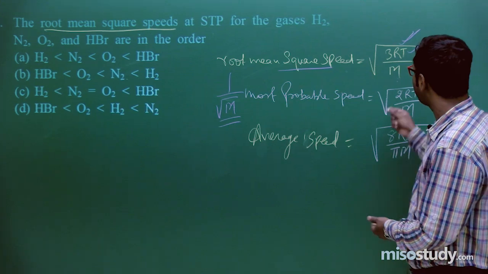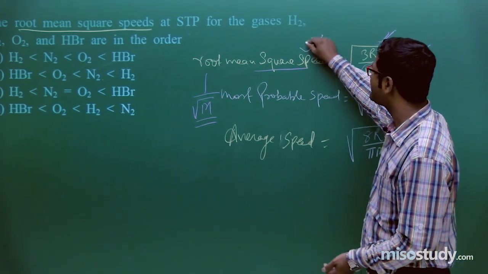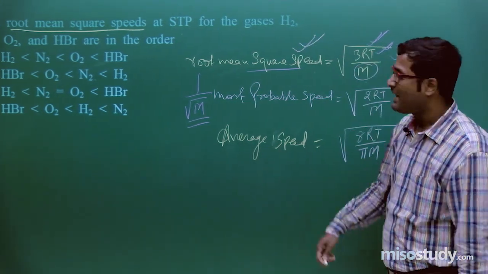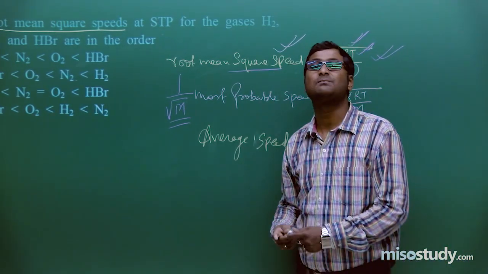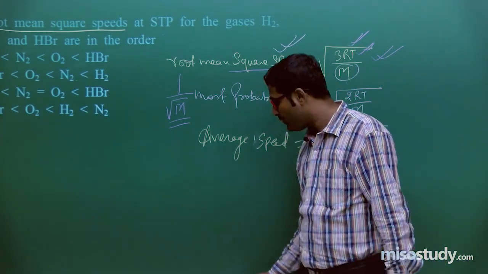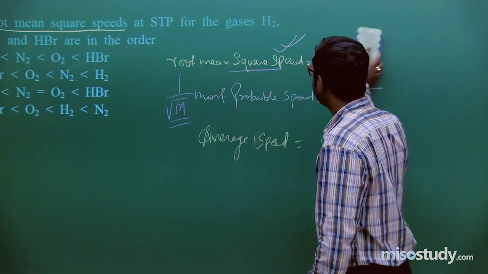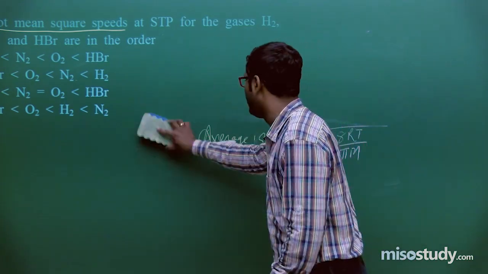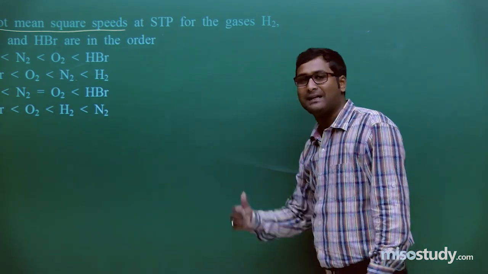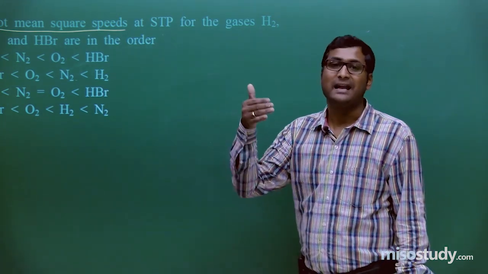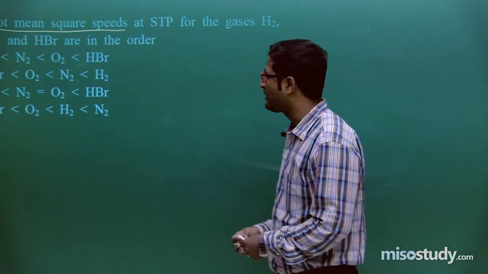If molar mass increases, then root mean square speed decreases. If molar mass decreases, then root mean square speed increases. Clear to you? Now tell me which molecule has high molecular mass. If high molecular mass, then it will have a lower value of root mean square velocity.